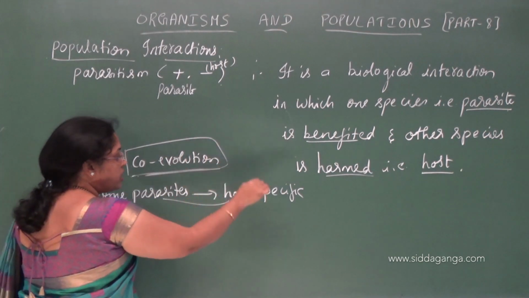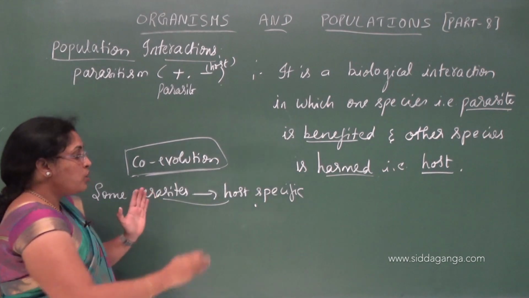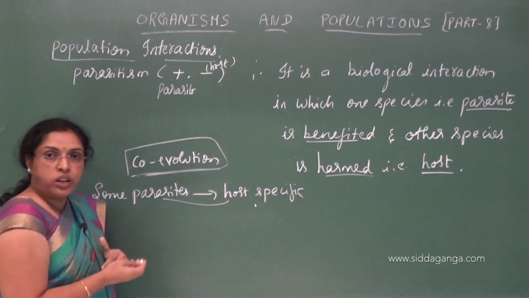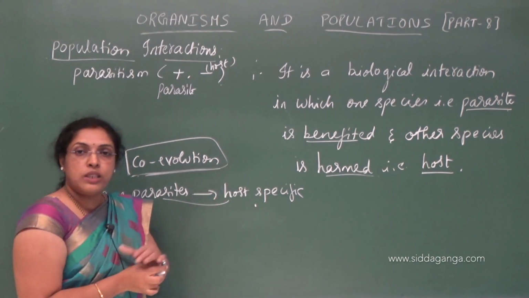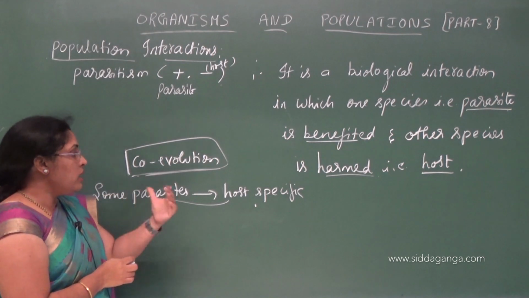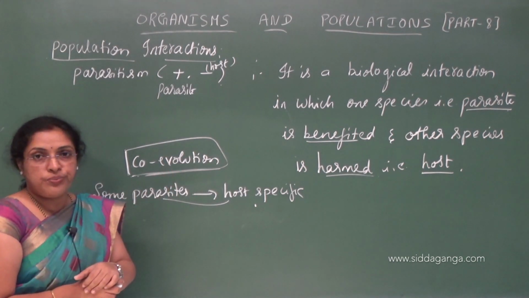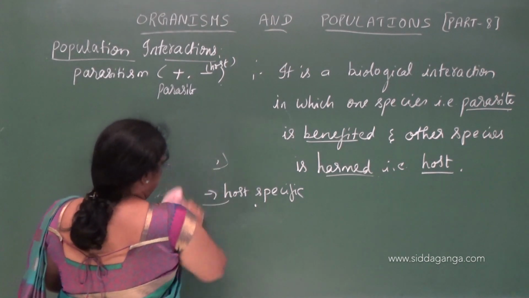That means the changes seen in the host, the same changes have to occur in the parasite. So both keep evolving together, they have to. In both we see the changes at the same time for survival purposes. That is called co-evolution.